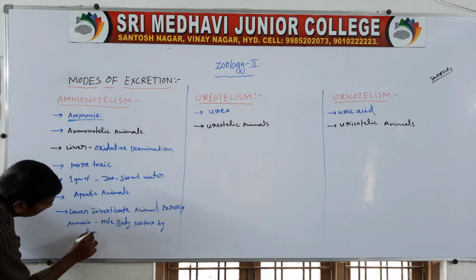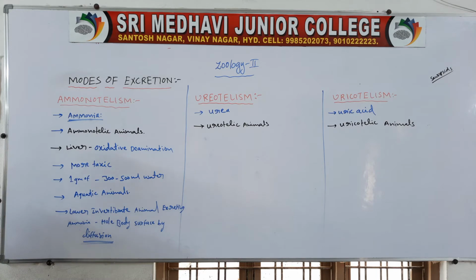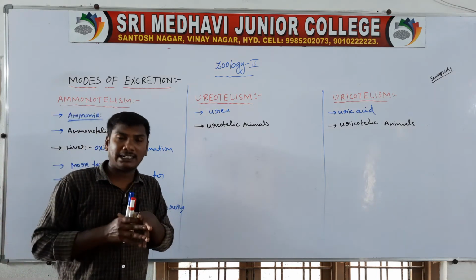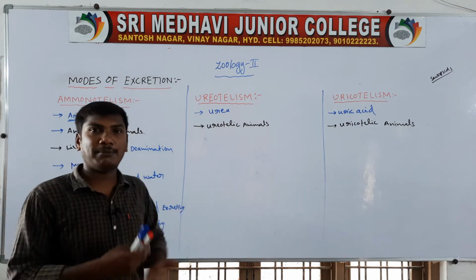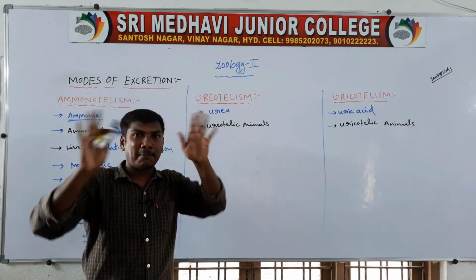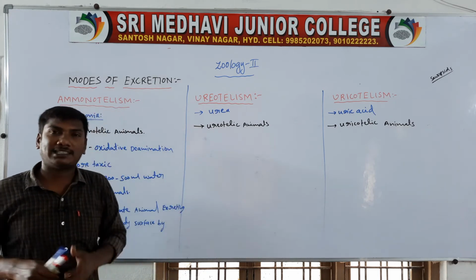By diffusion. By the diffusion process, the lower aquatic invertebrates excrete ammonia. They excrete ammonia through the entire body surface by the diffusion process.